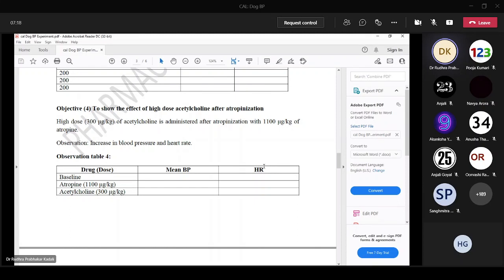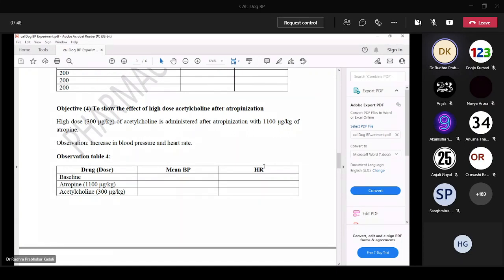After atropinization, what will happen? With low doses, this fall in BP will be arrested. But when we give high doses of acetylcholine after atropinization, what will happen? Atropine is a muscarinic blocker. Acetylcholine acts on 2 receptors, muscarinic receptors and nicotinic receptors. So when we give atropine, all muscarinic receptors are blocked. So it cannot act on muscarinic receptors. So acetylcholine will act only on nicotinic receptors.